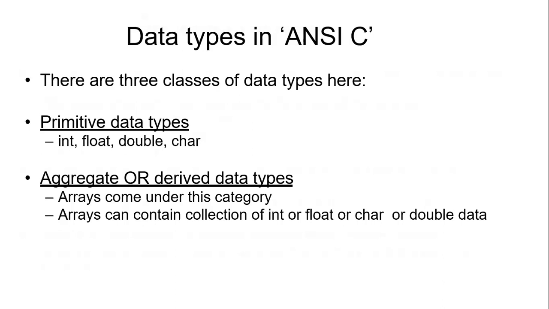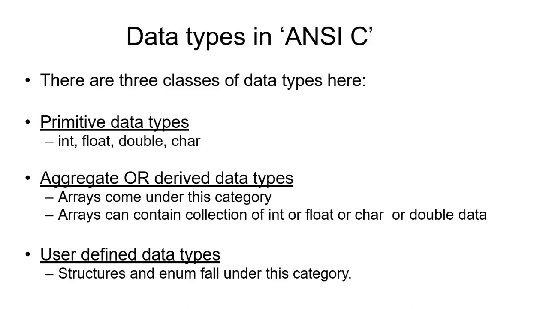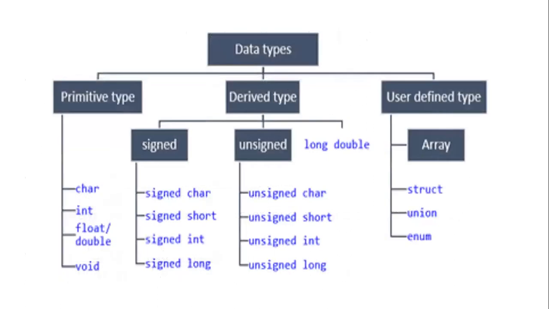And finally, user defined data types, structures and all those things fall under this category. Whereas derived data types, arrays, functions, strings, all come under aggregate or derived data types. So these are the data types of the C language. I hope it is much clear to you all.